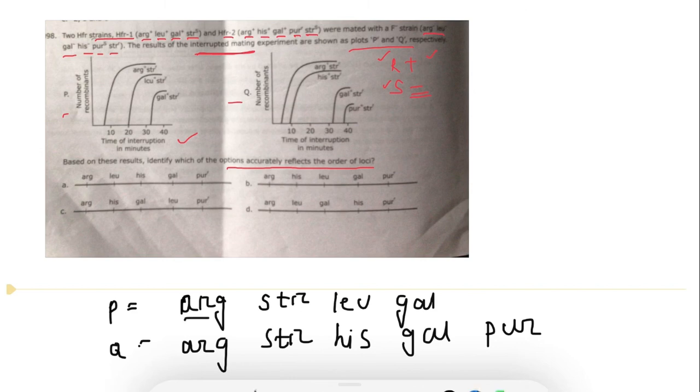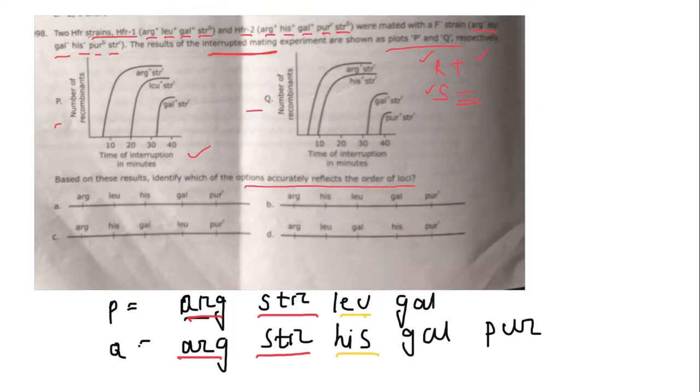Based on this you have to find out the gene order. Arginine will be first, streptomycin second, and in the third position it will be leucine or histidine. To find out, we look at the time of interruption.